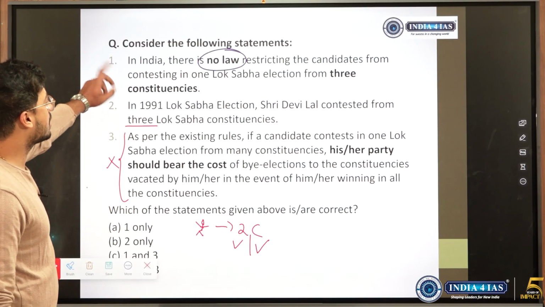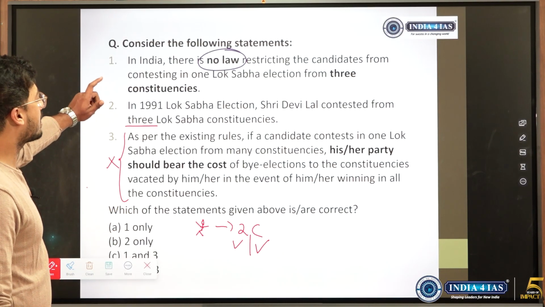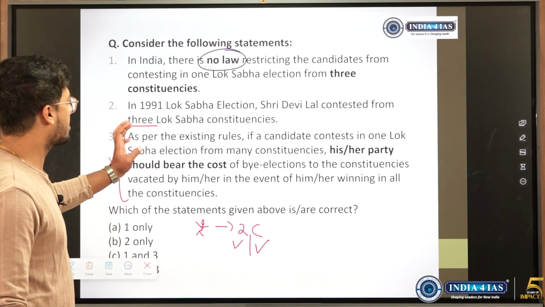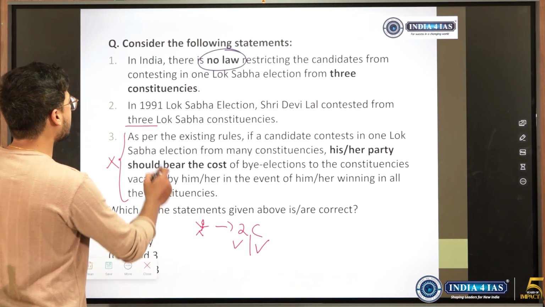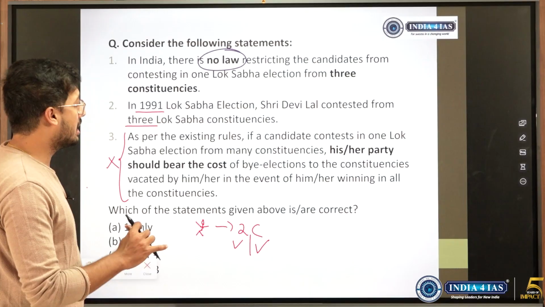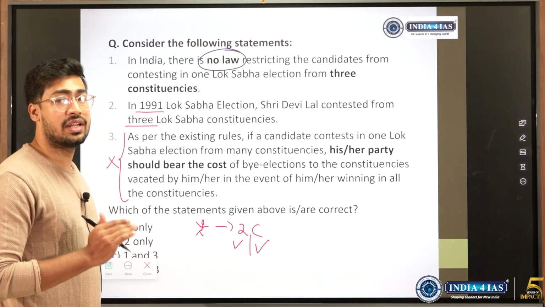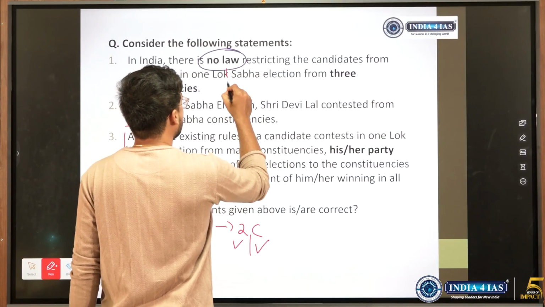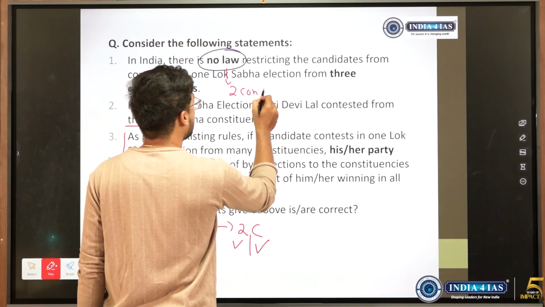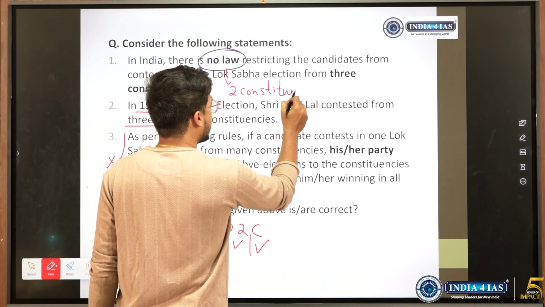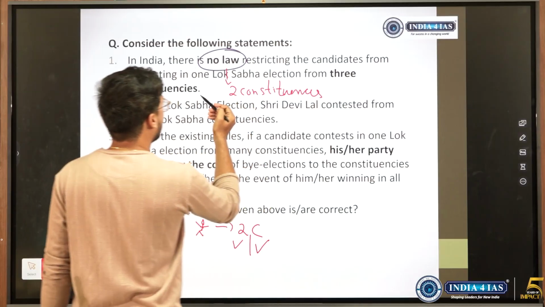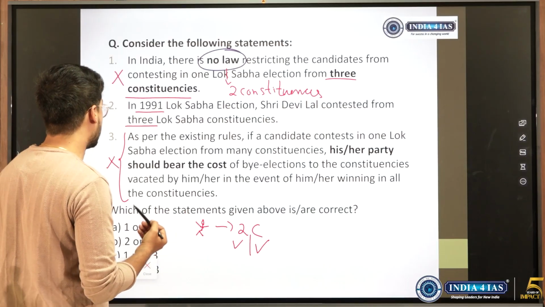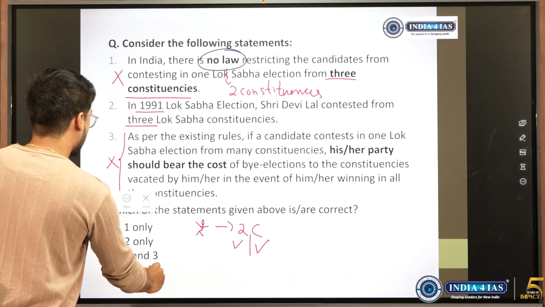1991 Lok Sabha election. When we see the event statement, what comes to mind at once is that they have spoken about there being no law restricting candidates, and said Sridevi Lal contested in the Lok Sabha election. Here it says 1991, so in 1991 this happened. So in our inner mind we can also think of this, that whoever follows elections knows that a person could contest from only 2 constituencies. Everyone who follows elections knows this. So there is no law preventing this from 3 constituencies, we know that is wrong. So in that sense we know 3 is wrong.